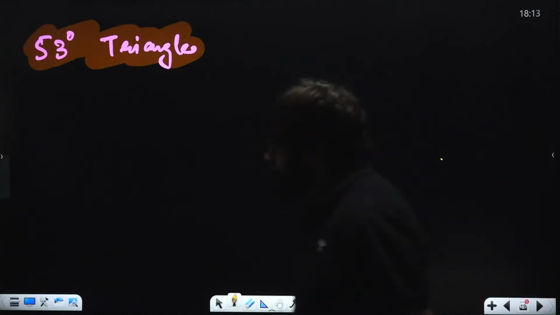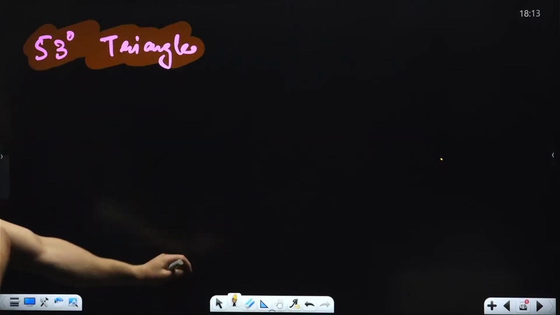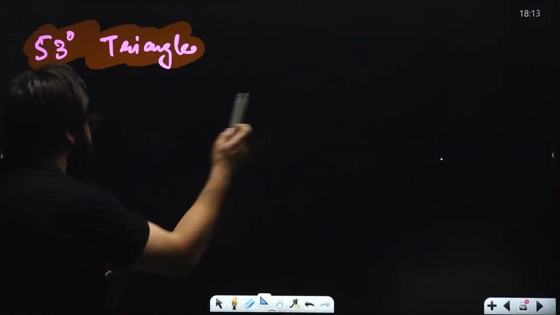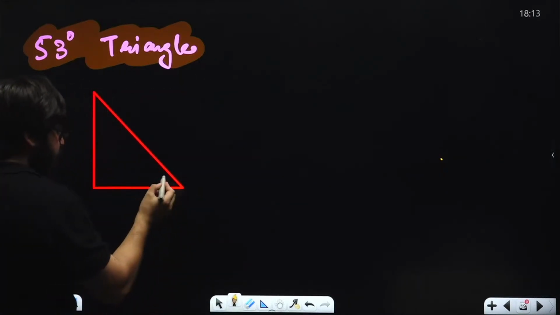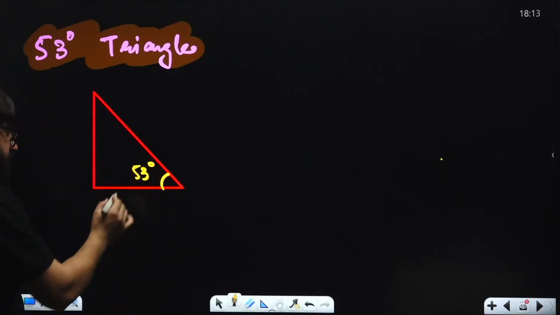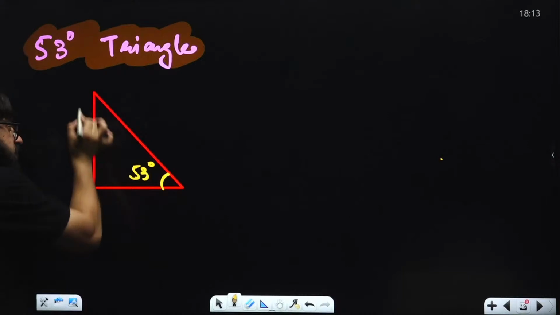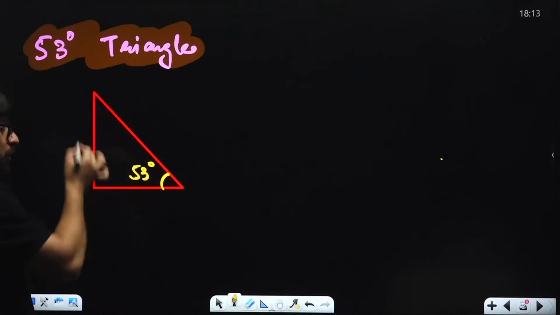Next, my dear friends, we have what we call the 53-degree triangle. Let me make you understand. Let's suppose you have a triangle over here. In this triangle, this angle is given as 53 degrees. If this angle is 53 degrees, this is what we call the perpendicular, this is the base, and this is the hypotenuse.